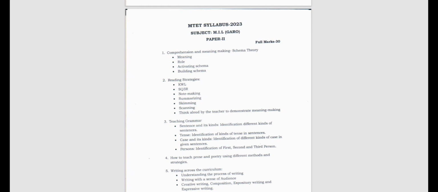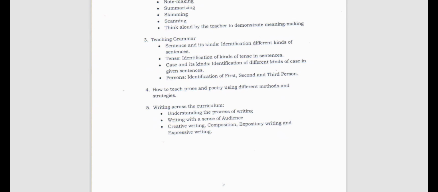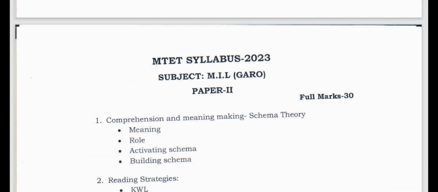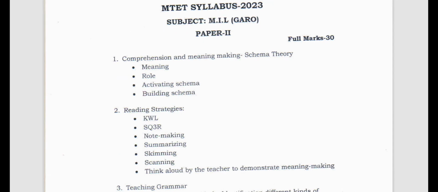So first of all, this Garo or this MIL, it applies to all. Khasi also, Nepali also, Bengali, Assamese, everything. So this is Paper 2. It will be for how many marks? It will be for 30 marks. Now let me see how many units are given here. It is not given unit wise, so let's just go one by one. Let me zoom it for you. I think this is excessively zoomed, right? So it will be coming for 30 marks.